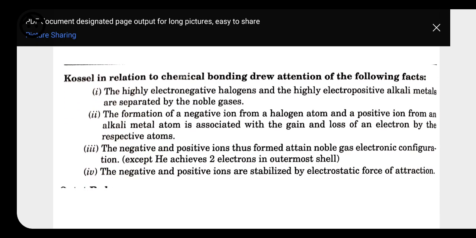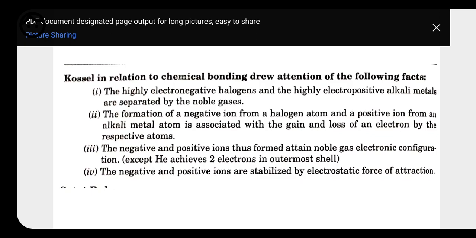Now here we have Kossel's approach in relation to chemical bonding. He drew attention to the following facts. There are certain facts given: the highly electronegative halogens and the highly electropositive alkali metals are separated by the noble gases. We know that whenever we move from left to right in a period, the electronegativity increases. All the elements present in the 17th group are called halogens, and they are all highly electronegative. They have the ability to accept an electron from anyone.